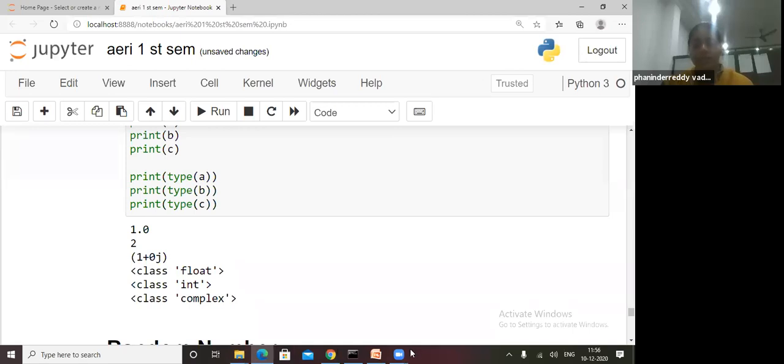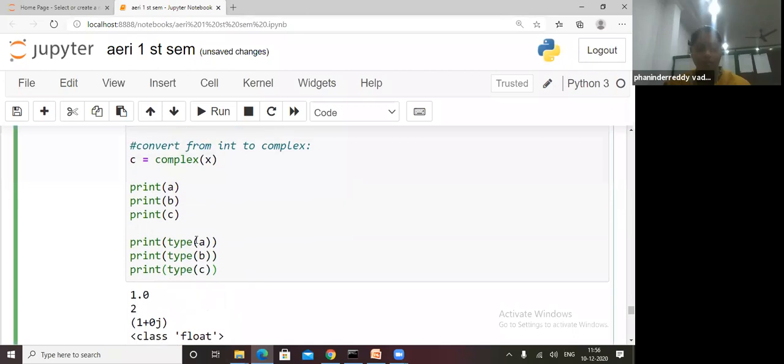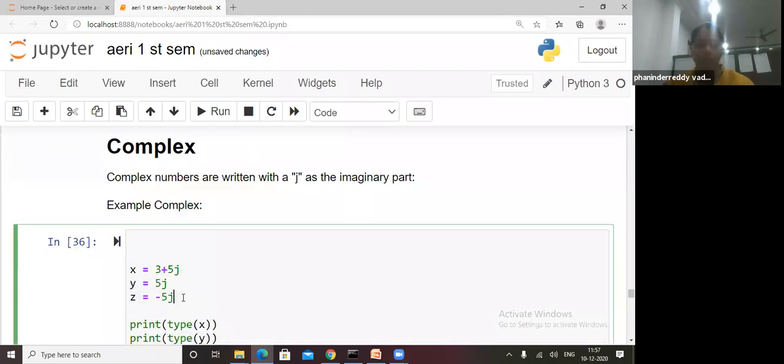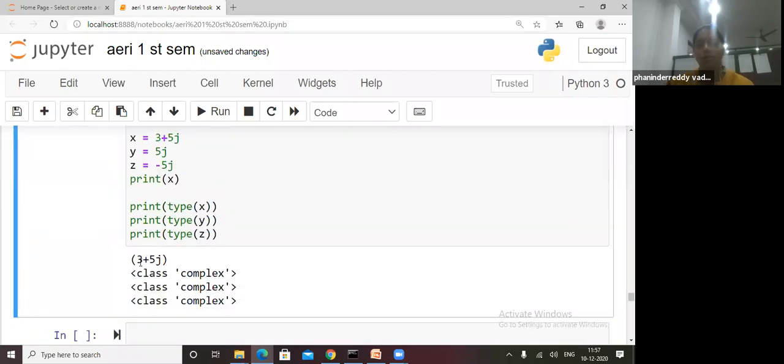Any other doubts? You can write in the chat box. Print x, it came. We'll see. Here I have to write print x. Okay, print of x. Is it coming as an integer? Complex? No, it is not coming as complex. It is showing the value of print.